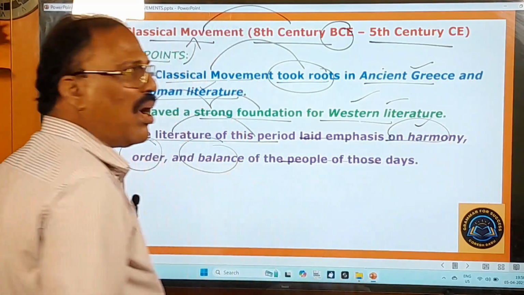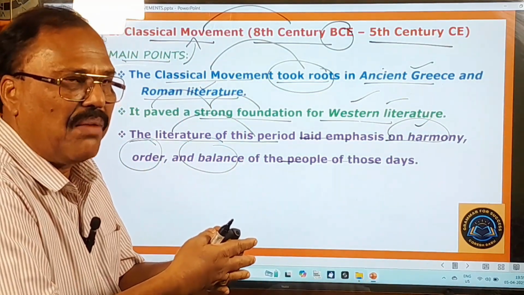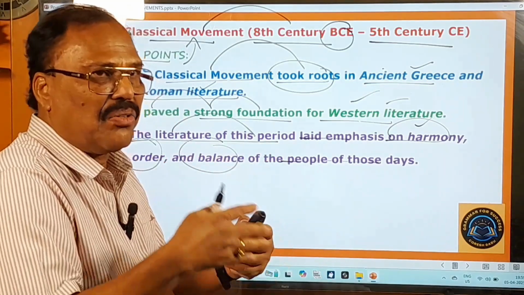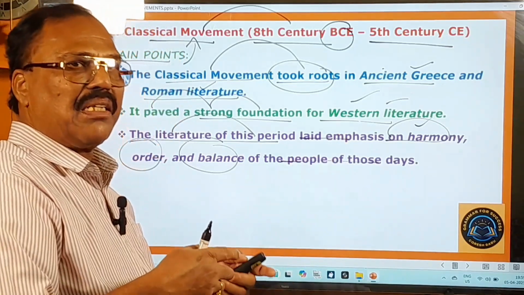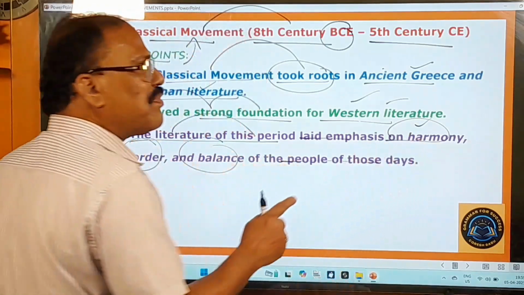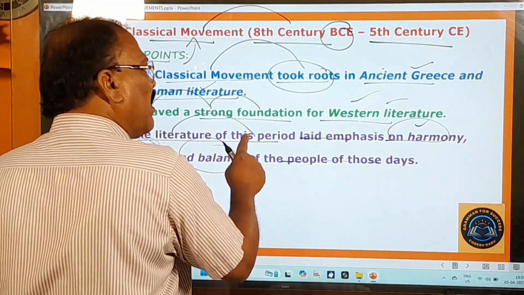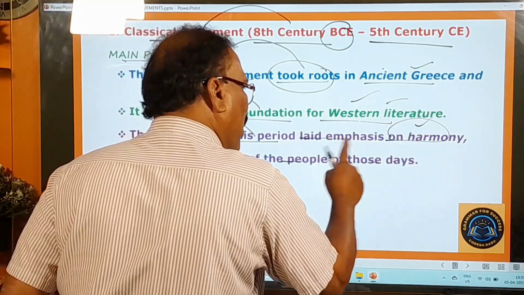of the people. Harmony means what? Peaceful coexistence. Harmony means agreement, harmony means accord. So that is the literal meaning of this harmony. But here let us take its figurative meaning, that is nothing but peaceful coexistence. So the writers of this period gave importance to the peaceful coexistence of the people of those days.